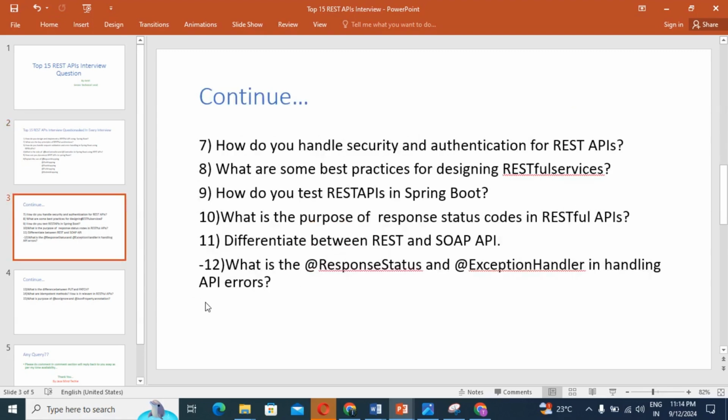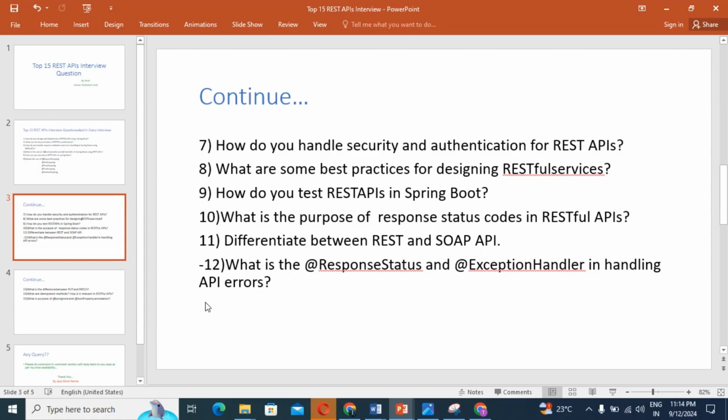So guys, the next question, question number 7: how do you handle security and authentication for REST API? What technique are we going to use, and how are we going to handle security and authentication for REST API? That question is also important if you're going to implement a REST API using Spring Boot, right? Okay, next question: what are some best practices for designing RESTful services? If you're going to use RESTful services, how are you going to design your services? What are the best practices? I will explain the answer for that.